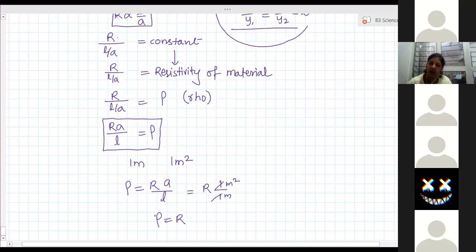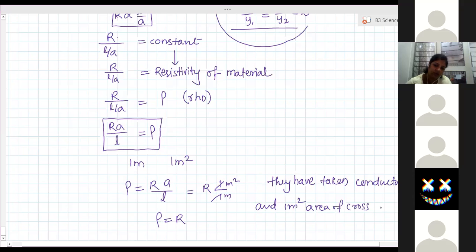Are you able to understand how they have calculated the resistivity of a material? The scientists took a conductor of 1 meter length and 1 meter square area of cross section. They connected it across a battery and calculated the resistance by the V by I formula.